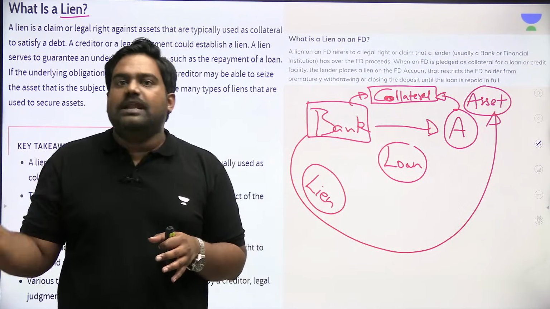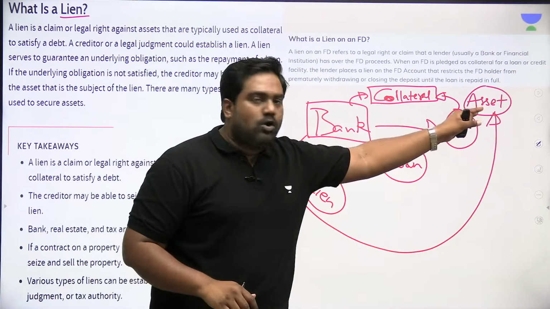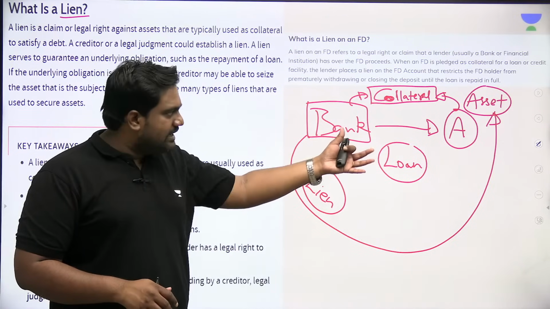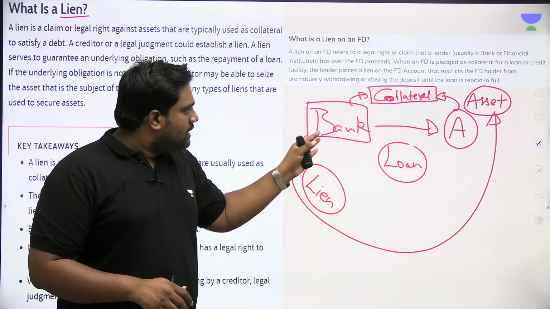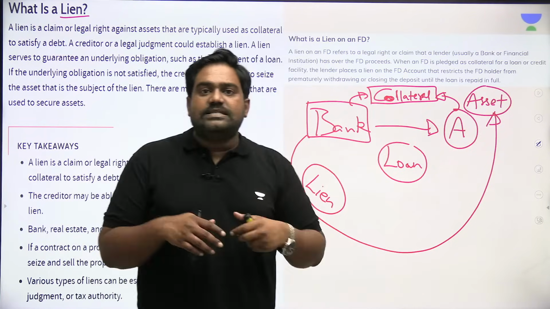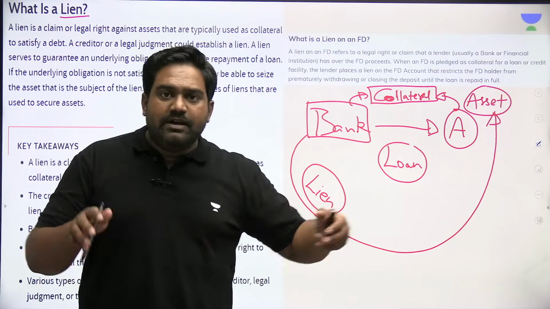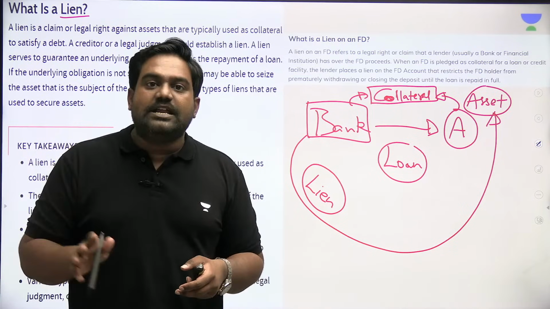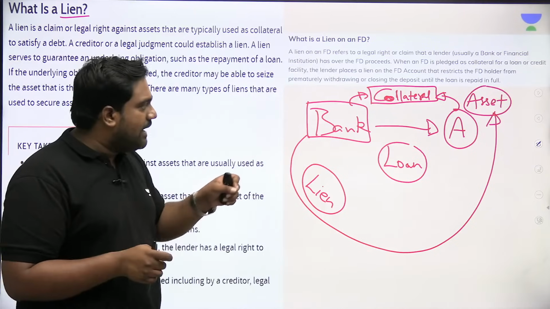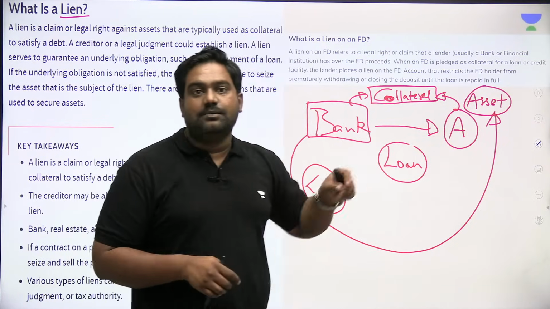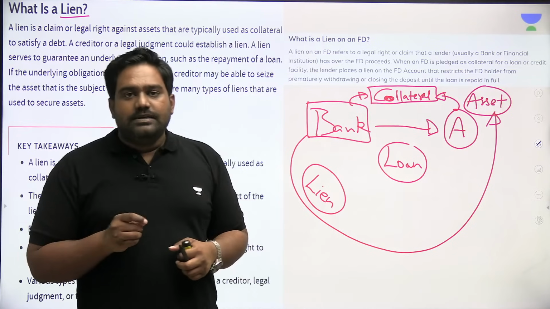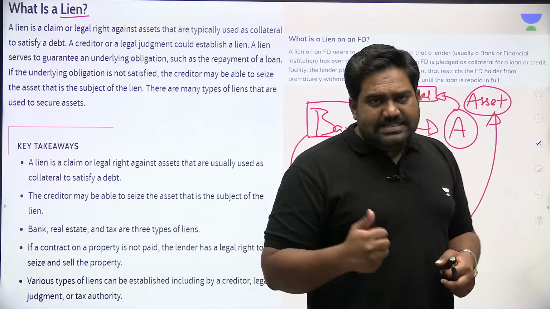When the loan is not fully paid back, the customer can't go and sell that site. Let's say he has pledged a site, a real estate property or a house. Now the bank will have a lien claim on it. So the customer can't go and sell this property to someone else even when the loan is still pending, the dues are still pending. So this claim of the bank, this legal claim of the bank on the asset owned by the customer who's taken a loan, that is called a lien. Is that clear?